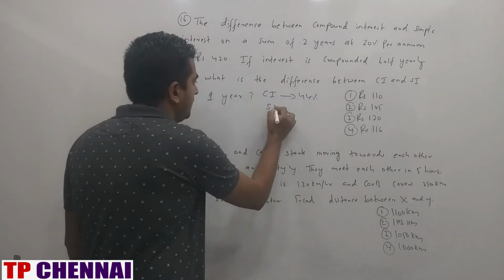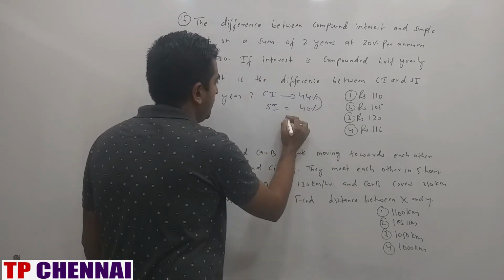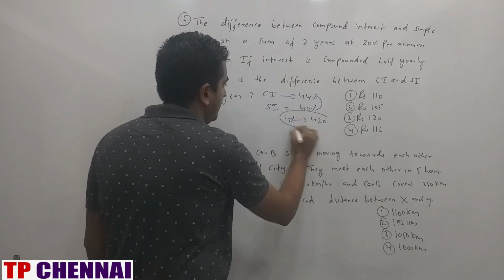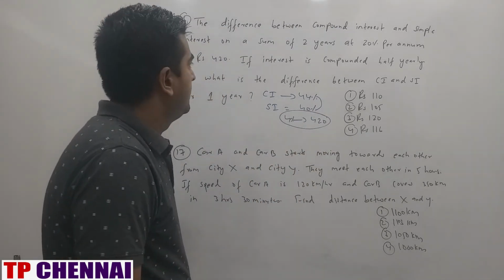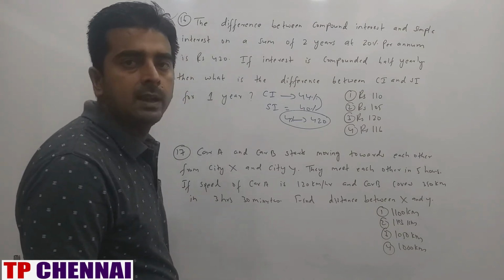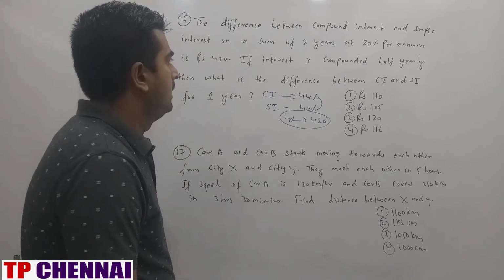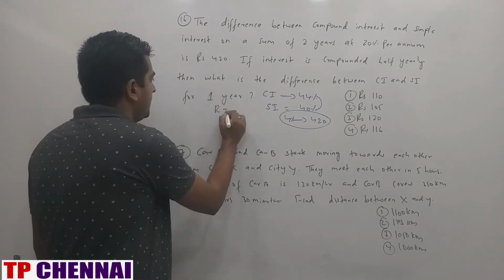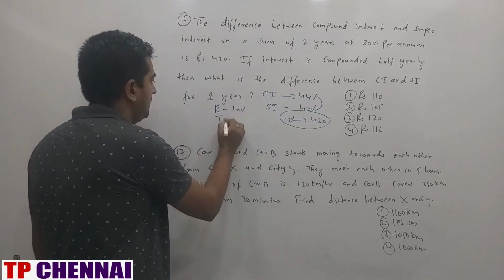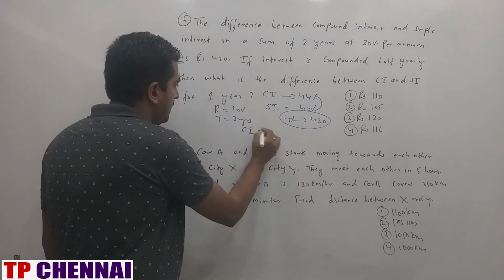SI is how much? 20 into 2, 40. So difference is how much? 4. 4% is nothing but how much they have given you? 420. Now they are saying that if interest is compounded half yearly, whenever half yearly case is there, R will be R by 2 and time will be double, right? So here R will be how much? Half of 20% is 10% and T is 2 years.